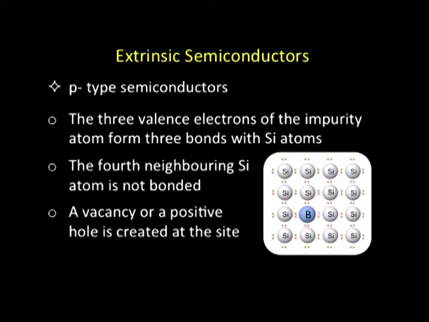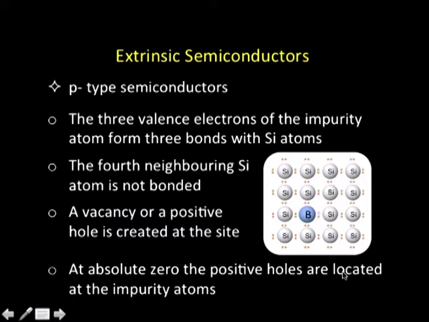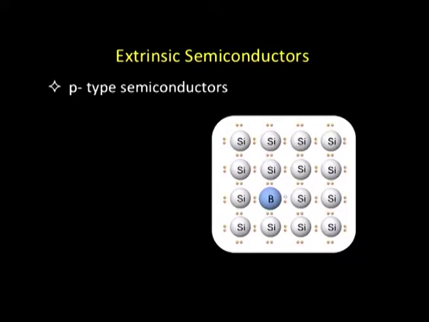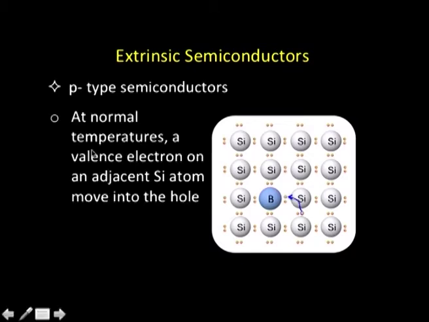Silicon atom is there, and if I look at this material at absolute zero, this positive hole will be located at the boron atom itself. But when we bring it to room temperature, this hole can actually move. At normal temperatures, the valence electron on the adjacent silicon atom moves into the hole there. That is, there is a movement of an electron from silicon to this void, or the hole, over here, and we create a new hole over here.